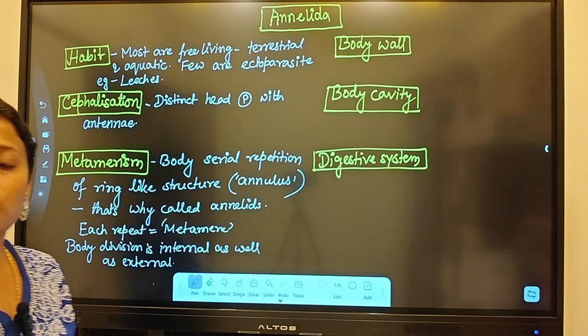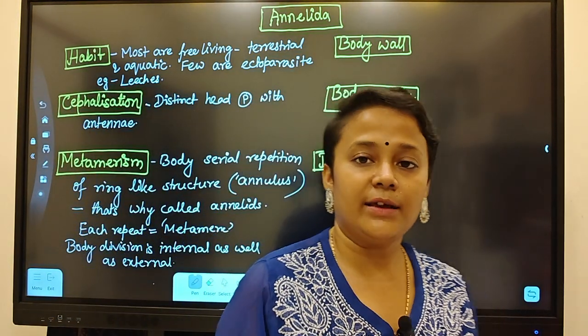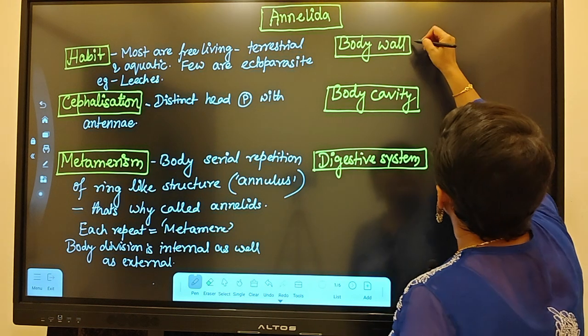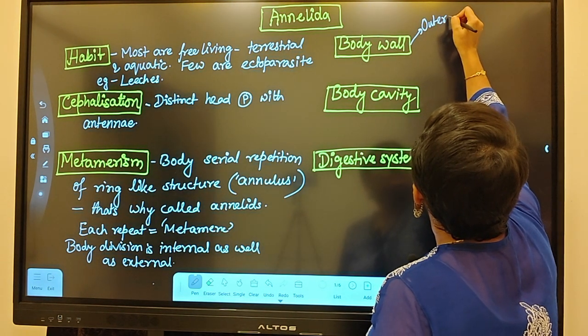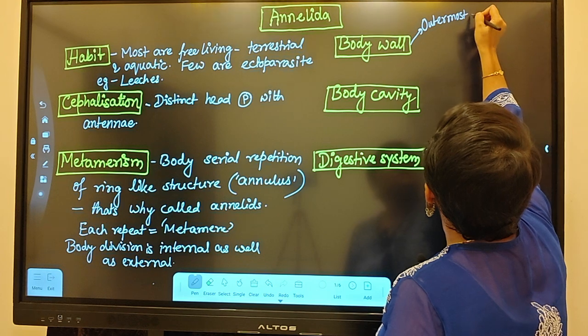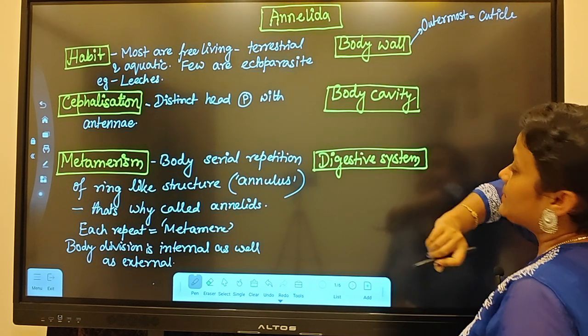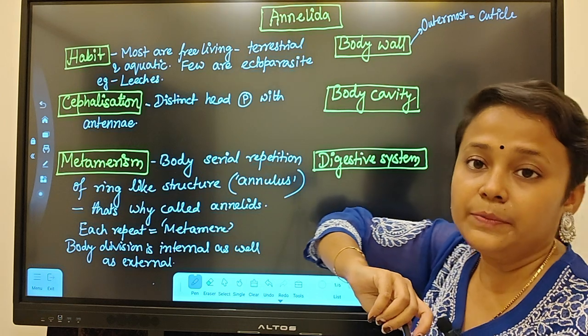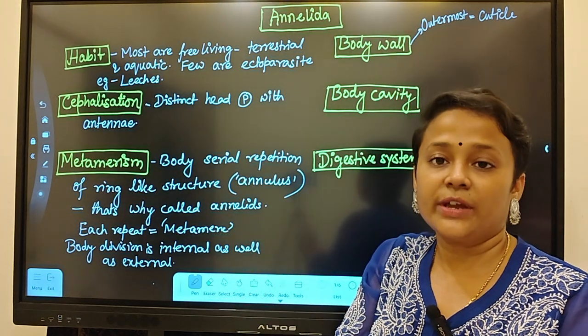Coming to the body wall. The body wall is made up of three layers. The outermost layer is called the cuticle. The cuticle helps in respiration in aquatic forms. The cuticle is moist.